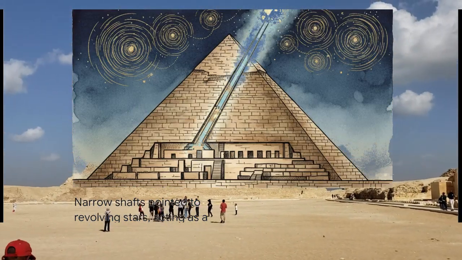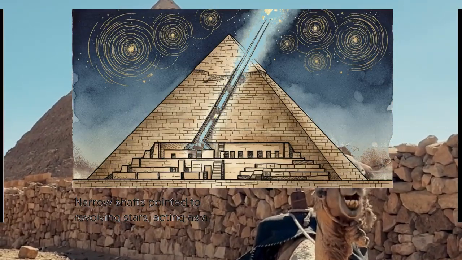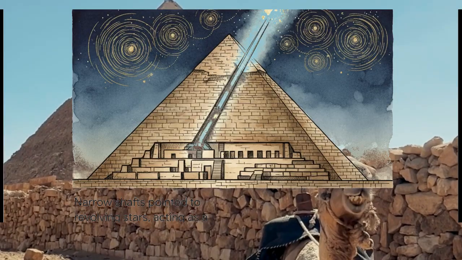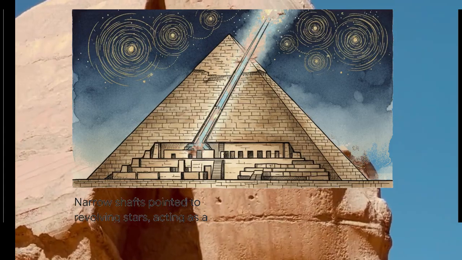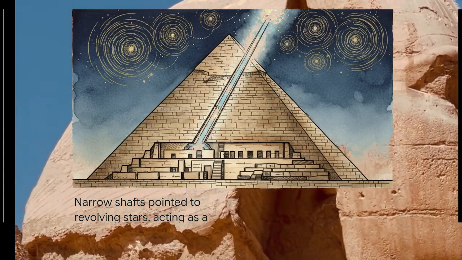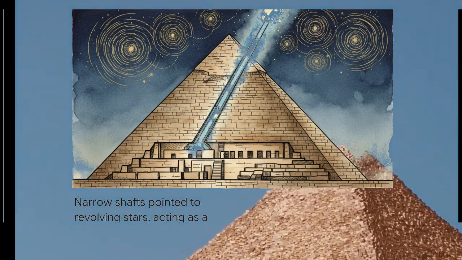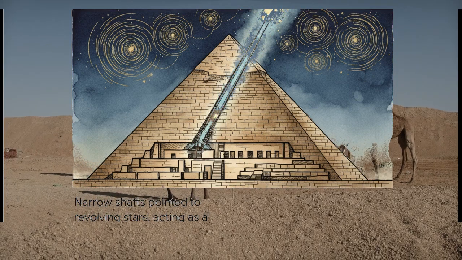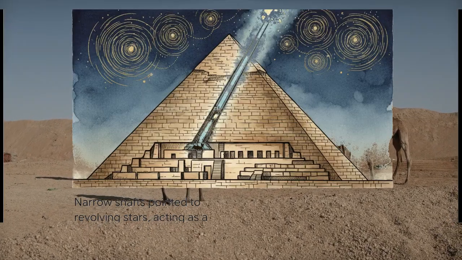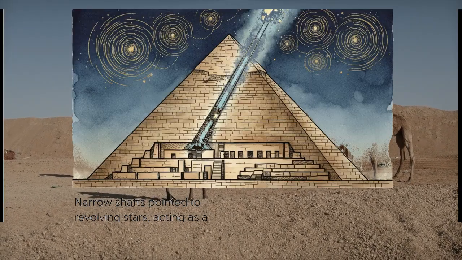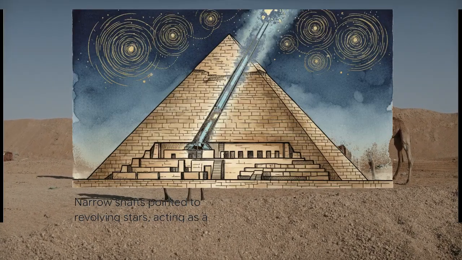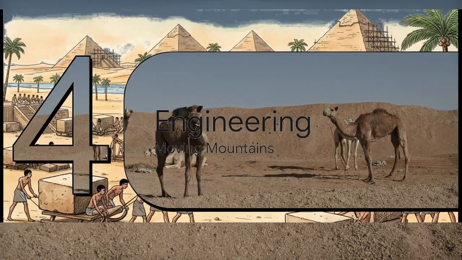There are these incredibly narrow shafts extending from the main burial chamber straight out through the massive body of the structure, and they point directly to the dark area of the night sky where the stars appear to revolve. The Egyptians believed this specific spot was the physical gateway into the heavens. So the pyramid was basically a magical launch pad, a machine engineered to shoot the deceased pharaoh's soul directly into the physical abode of the gods.